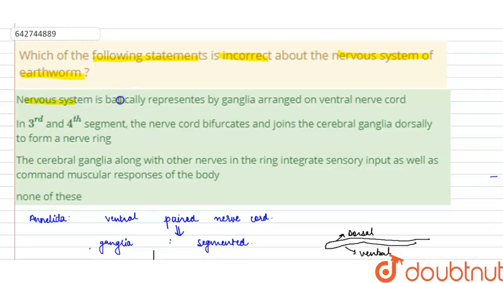So now we'll look into the options. Nervous system is basically represented by the ganglia arranged on the ventral nerve cord. Yes, this is a true statement. The nervous system in case of the earthworm is ganglia which are present on the ventral nerve cord.